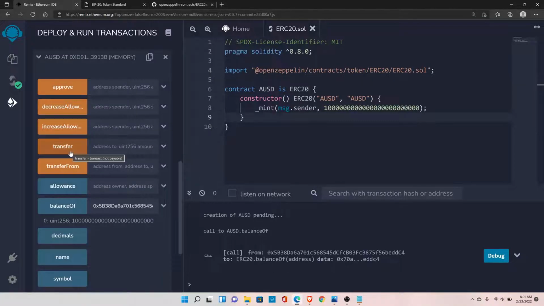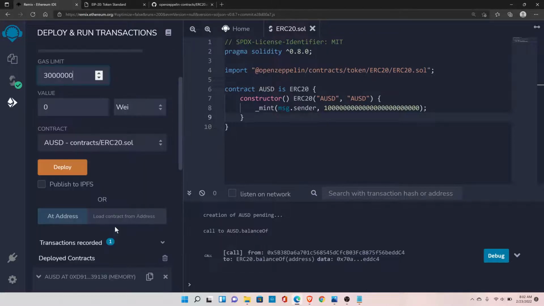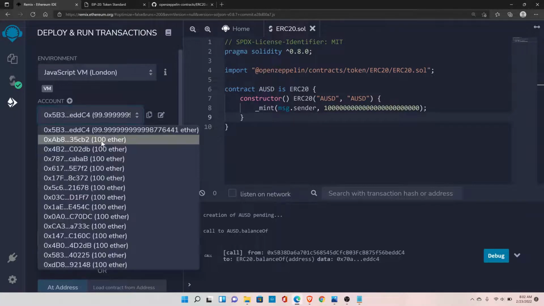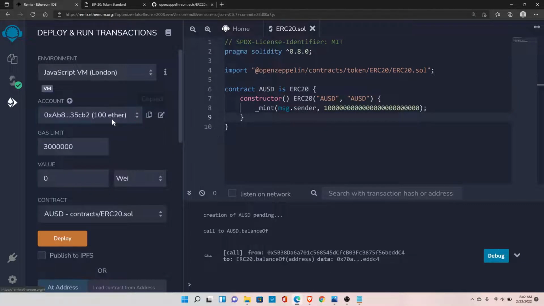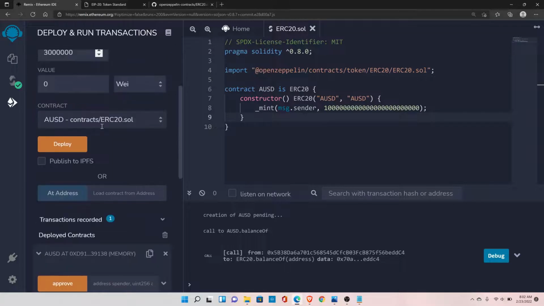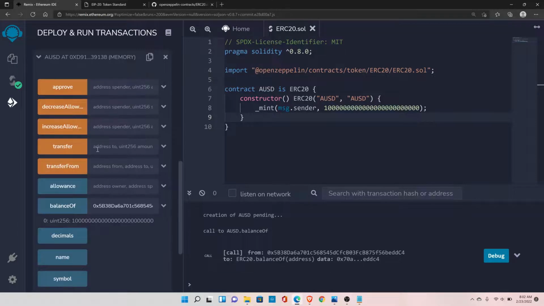Let's look at the transfer function. From the name, you would have guessed what the transfer function will do. We can simply transfer the coins from one address to another address. All we need to do is give the address and the number of coins that we want to transfer. Let's say I will pick up this address. I want to send some coins to this address. Copy and paste the address here. And let's say I want to transfer one Wei to this address.